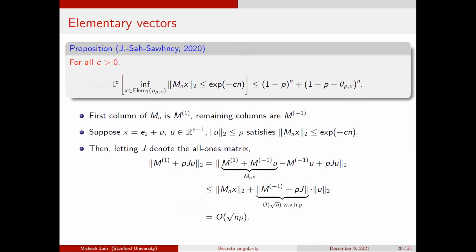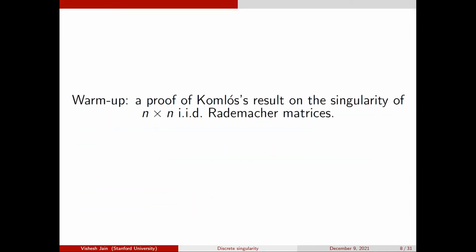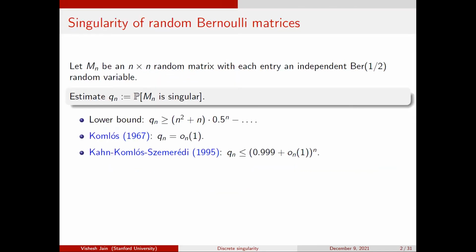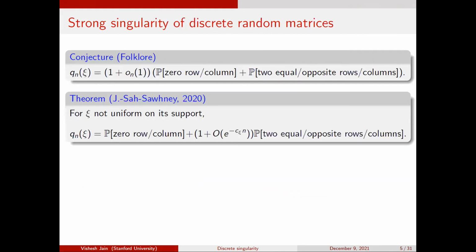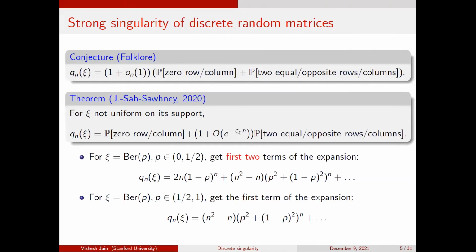Is there any hope to say that the first contributions to this function are, first, two rows being identical, the first order of magnitude, or a row being 0, then two rows being identical or opposite, and then the third contribution is linear combinations of 3 rows and this kind of thing?